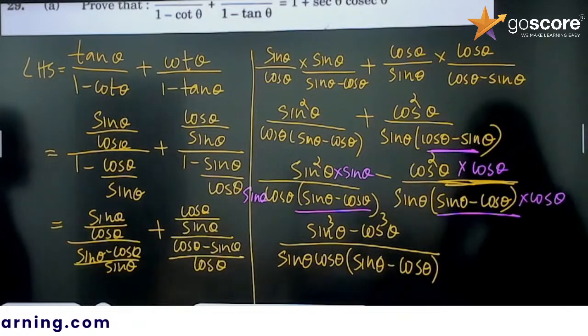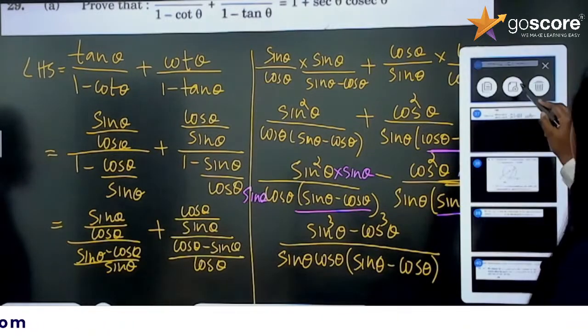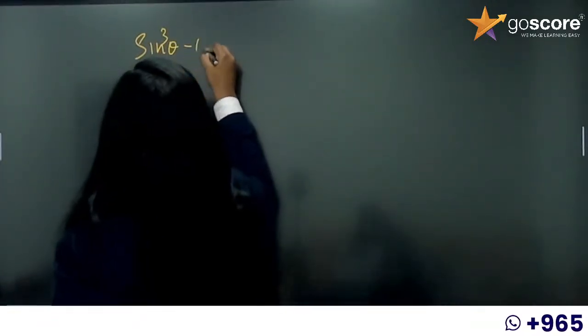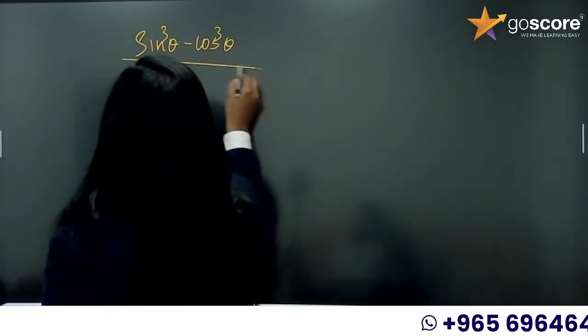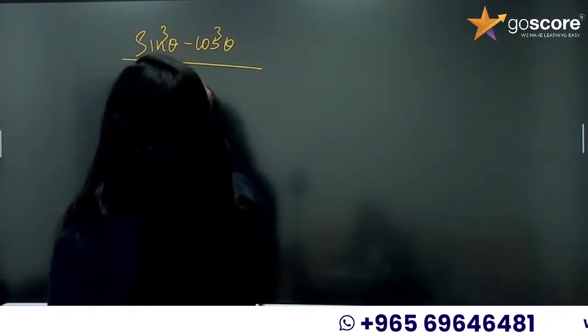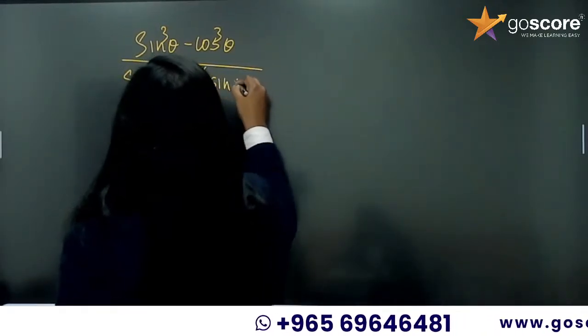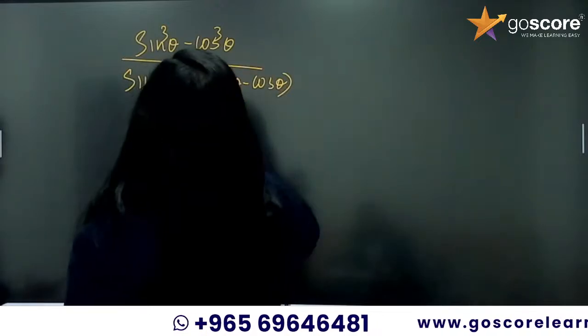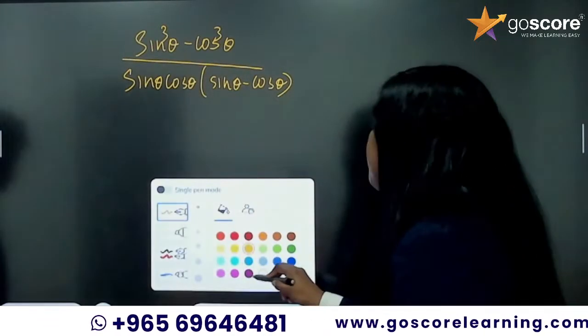So now this is in the form a cube minus b cube. So the numerator is in the form a cube minus b cube.